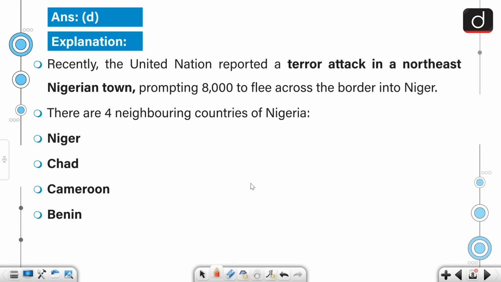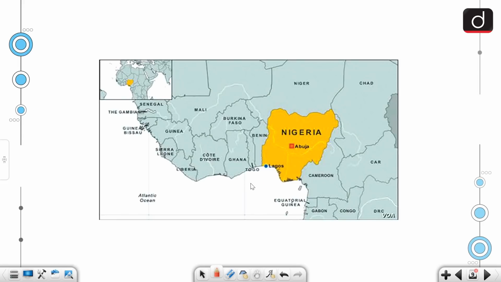Recently, the United Nations reported a terror attack in the northeastern Nigerian town, prompting 8,000 to flee across the border into Niger. There are 4 neighboring countries of Nigeria, namely Niger, Chad, Cameroon and Benin. So, Benin, Niger, Cameroon and Chad, they border Nigeria.